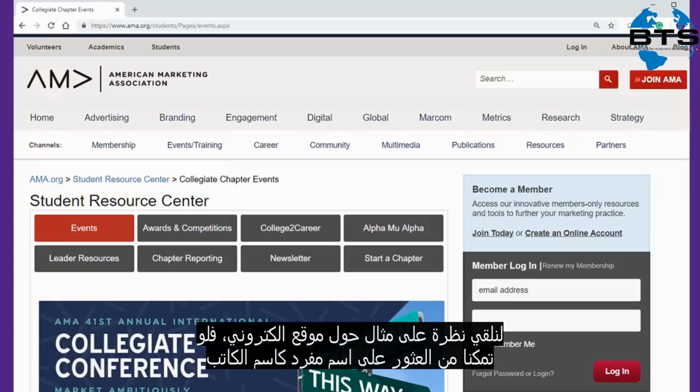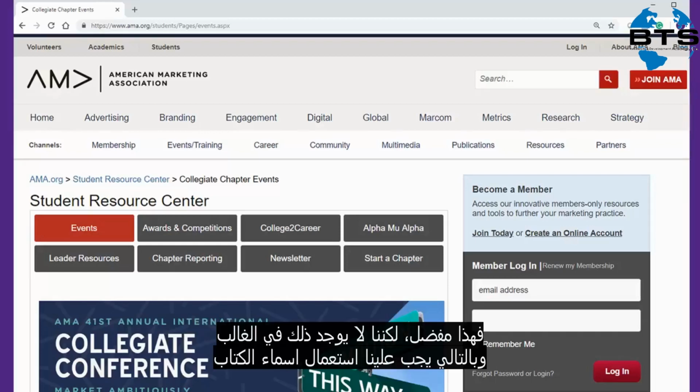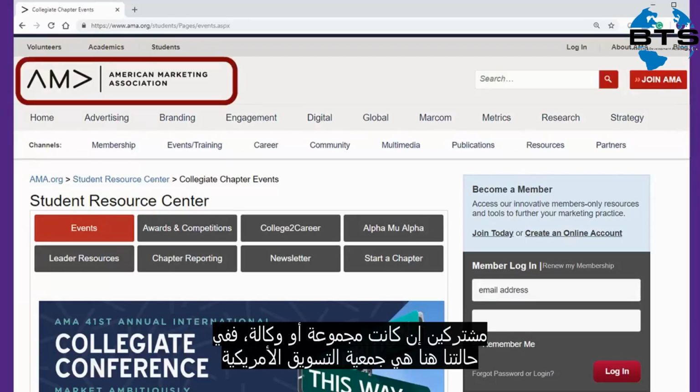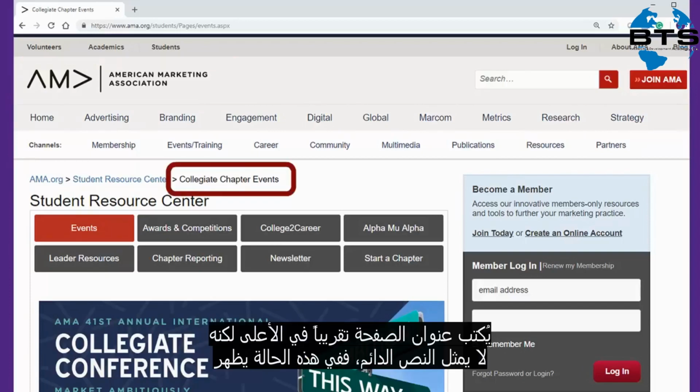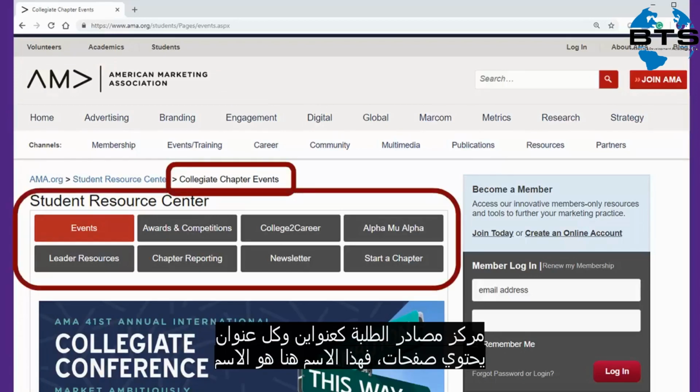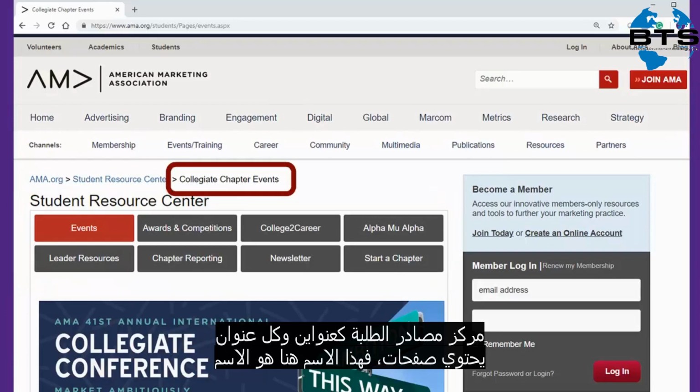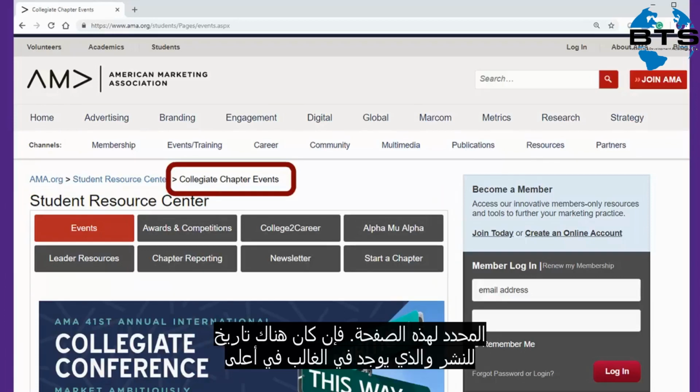If we can find an individual's name as an author, that's preferred, but often we don't have one, so APA tells us to use a corporate author, a group or an agency, in this case the American Marketing Association. The title of the page is usually near the top, but it's not always the most prominent text. In this case, Student Resource Center seems to be a heading, and each of these buttons leads to a different page, so Collegiate Chapter Events is the unique title for this page.